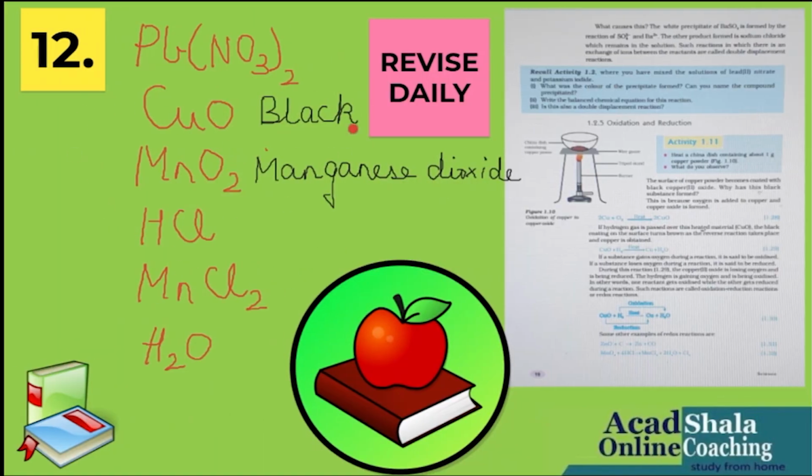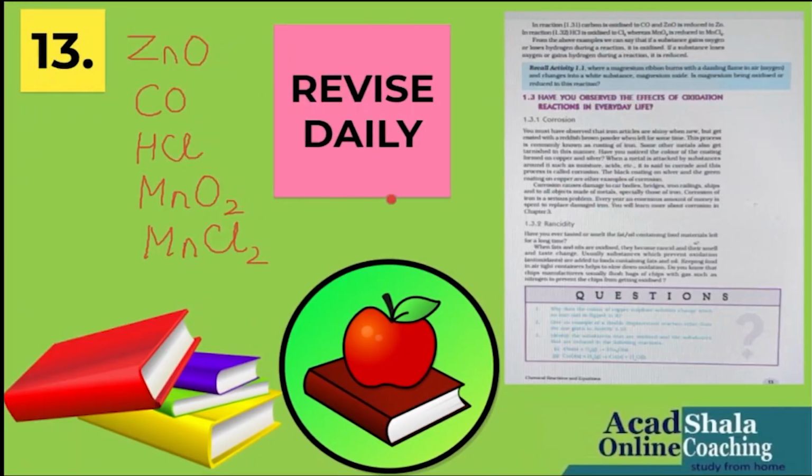Okay, the next page comprises lead nitrate, copper oxide, which is black in color. Children are often asked in the exam the color of copper oxide: copper is brown in color, copper oxide is black in color. Then manganese dioxide, HCl, hydrochloric acid, manganese chloride, water. So revise daily. On every page it's written, I mean it. So please keep on revising on a daily basis. The next page comprises zinc oxide, carbon monoxide, hydrochloric acid, manganese dioxide, manganese chloride.